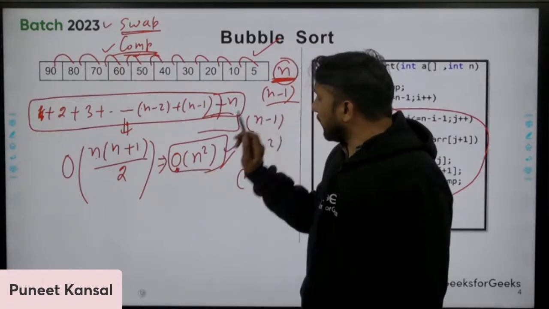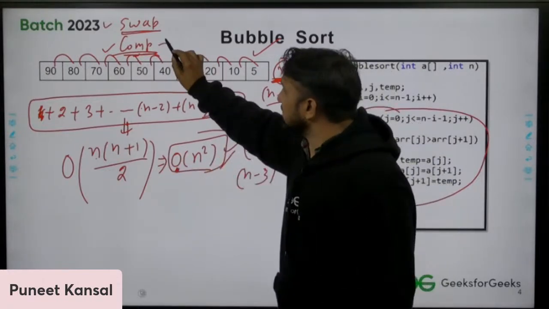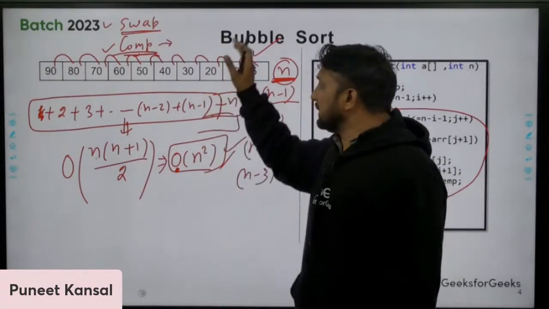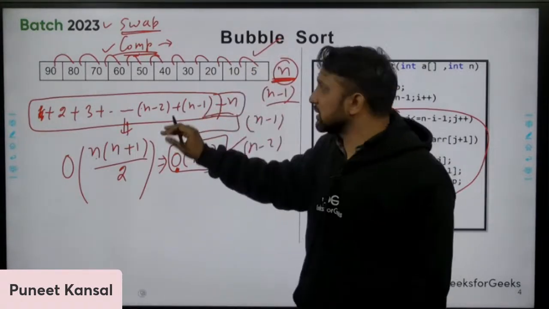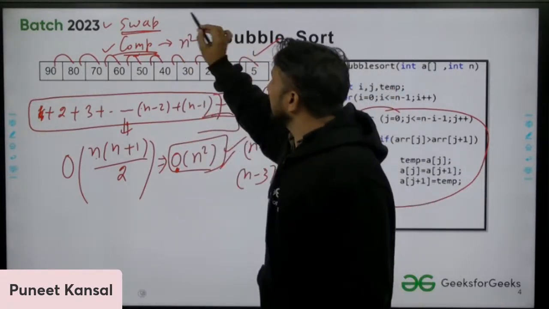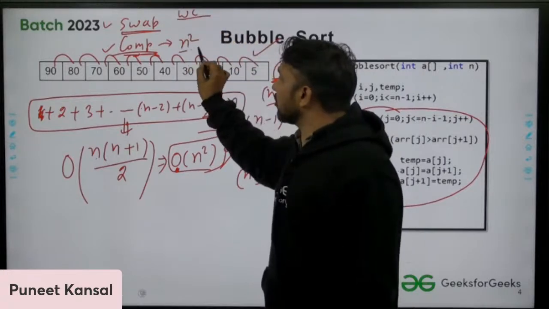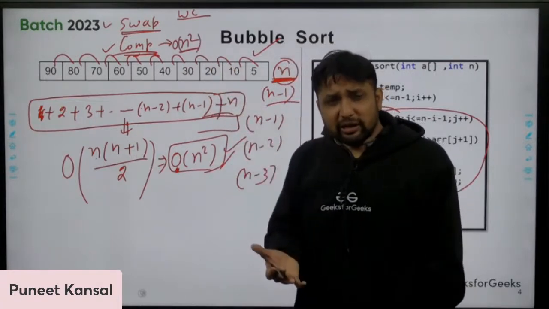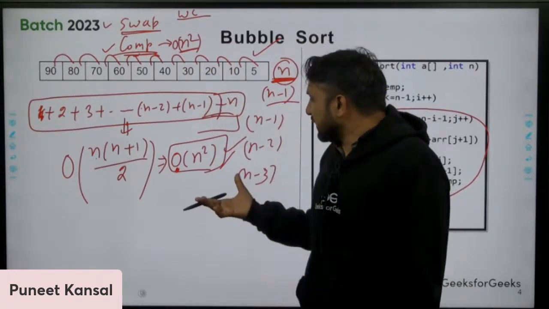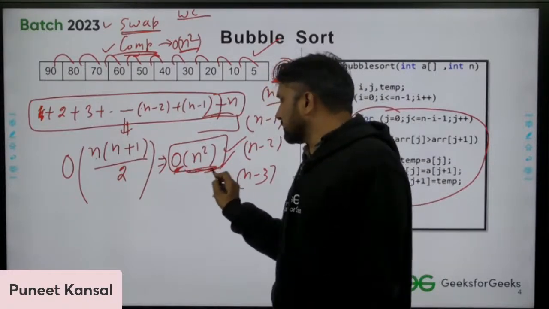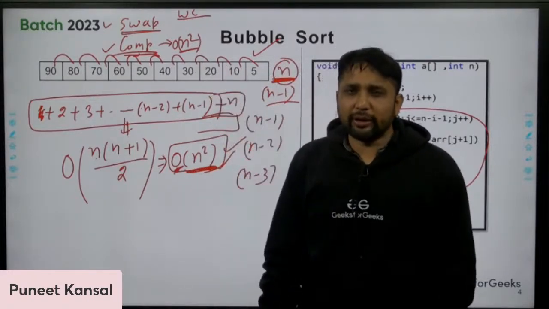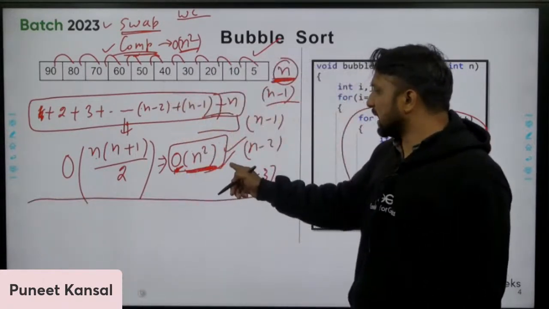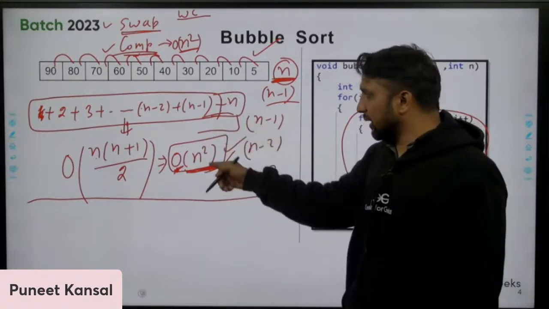So if somebody asks you what the number of comparisons is in bubble sort in the worst case, that will be n square. Asymptotically means approximately. I'm not taking the exact value; that is n square comparisons we are performing. I hope this is clear. If you have any doubt, please ask me, because this type of thing is going to repeat again and again.